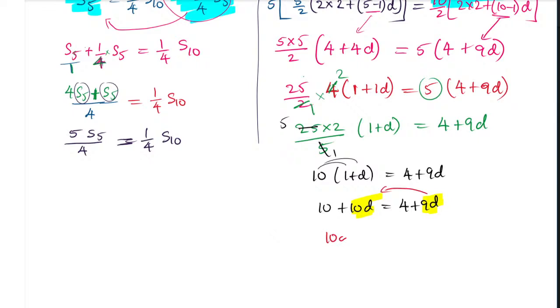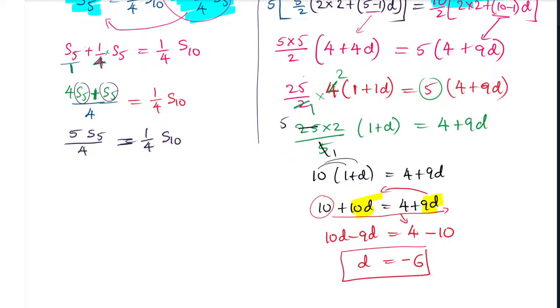So 10d minus 9d will remain. Here it will remain 4 as it is. But this 10 also I am shifting to the other side. When you shift the 10 to the other side, it will become negative 10. So 10 minus 9 is d, because 1d will remain. That value is nothing but minus 6.